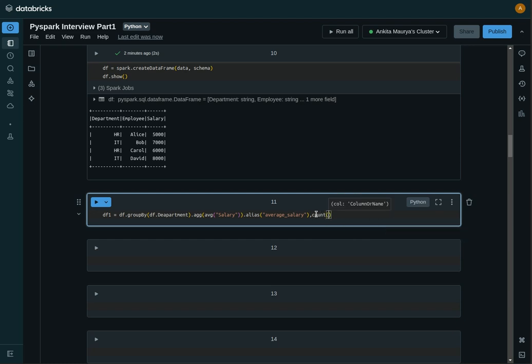We have an employee name column, so we will provide that column, employee, and alias this as employee count, or emp count, something like this. And we will close it.